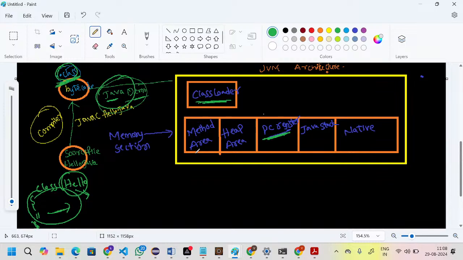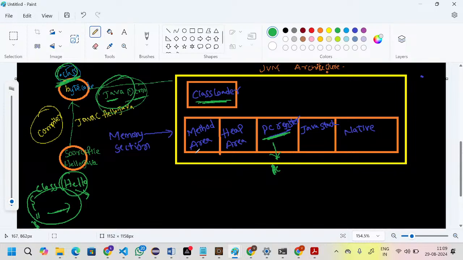So the PC register memory will maintain the lines information: which line is executing currently, which line has executed previously, which line should be executed next. Lines information will be available in the PC register.